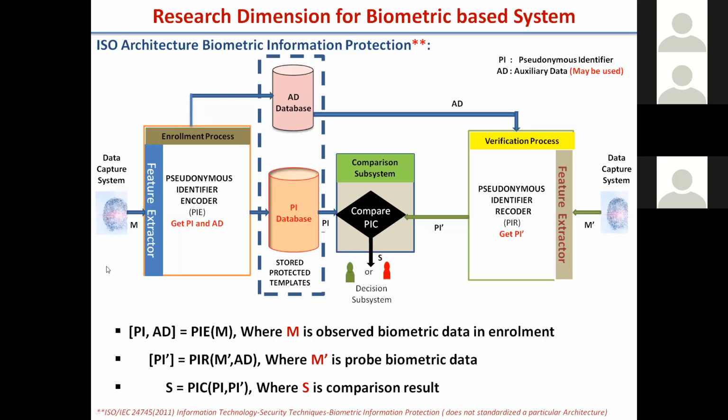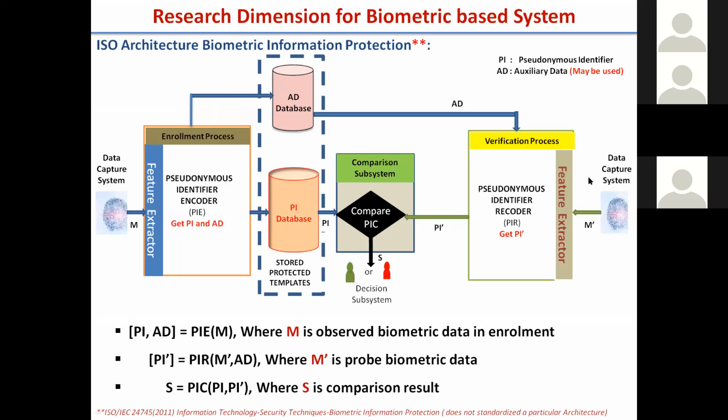During the data capture, we give the biometric trait M to the pseudonymous identifier encoder, where we get the PI and AD. PI is the pseudonymous identifier, AD is the auxiliary data. There is a feature extraction module, whose nomenclature is pseudonymous identifier encoder. PI data is stored in the database, and AD is some auxiliary data. It is not essential data.